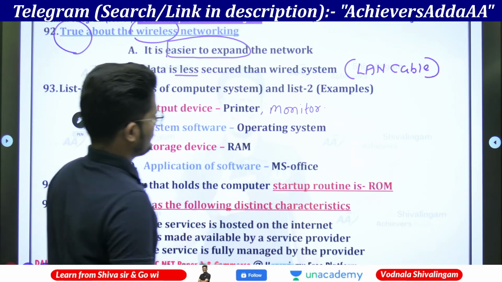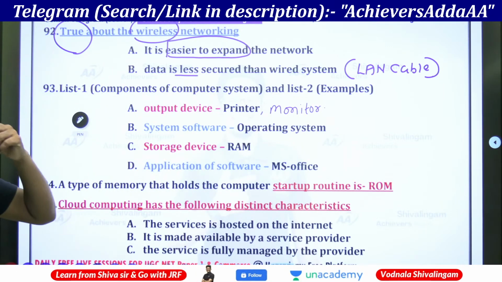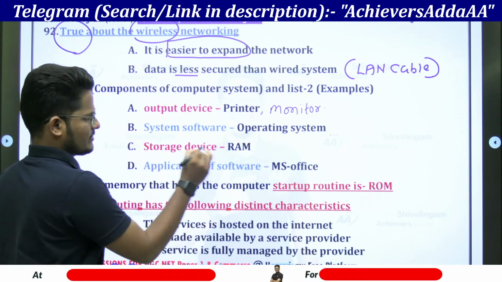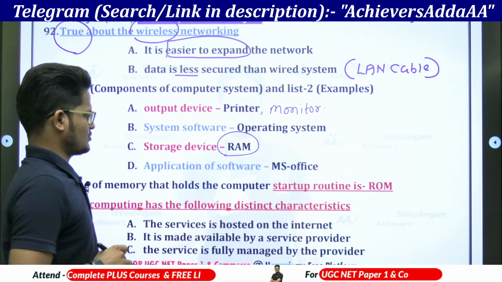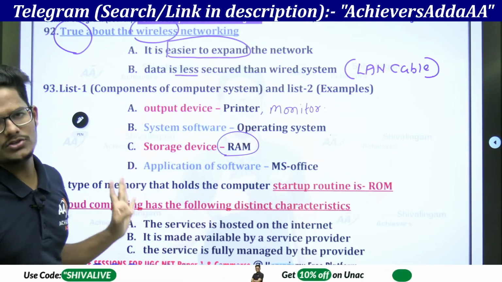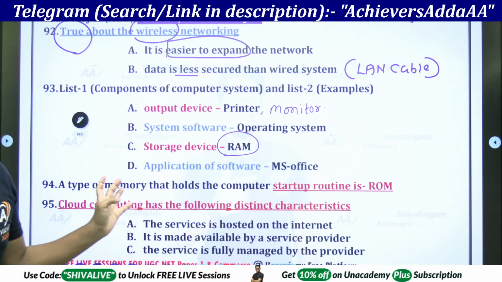Those are all computer output devices. And system software is an operating system. And a storage device is RAM. RAM is a storage device. MS Office is application software. These are list 1, list 2 type of questions. That is how it is given.